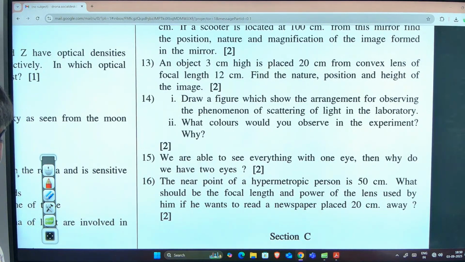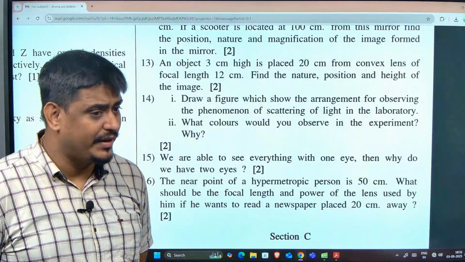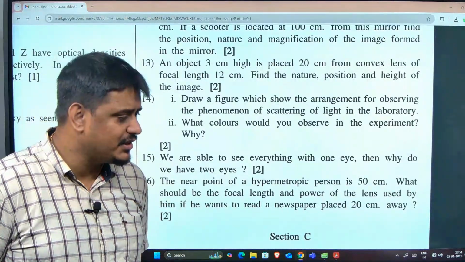How much did you take, man? Why minus 3? The centimeter I will come and write. What about u? Minus centimeter, right? Let's say centimeter, man. What is f? Plus 12 because it is a convex lens. Be confident in what you are saying. Correct, you are. f is plus 12, u is minus 20 and ho is plus 3. I hope all of you have taken the same things. If you make a mistake in convention, you will get a wrong answer also.